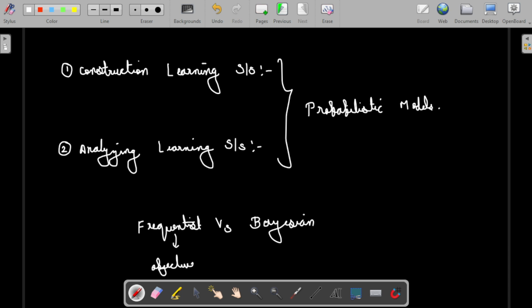In the case of Bayesian, the measure is a degree of belief, which is subjective, not objective, and is purely based on probabilistic events. In most cases we will follow the Bayesian approach for our analysis algorithms, and we will come to that while solving problems.